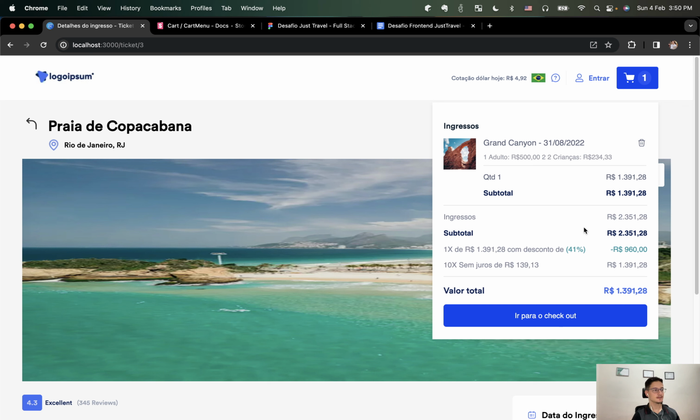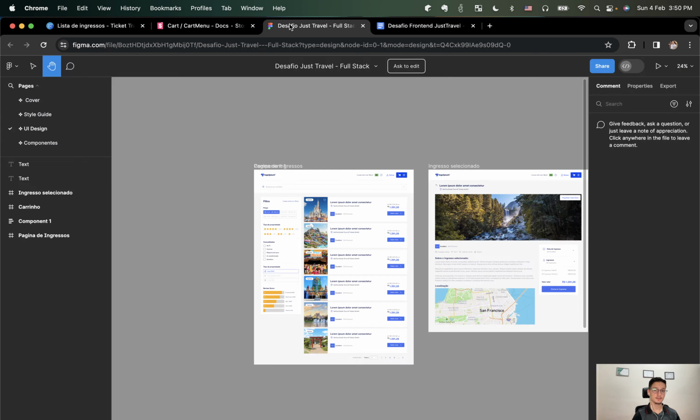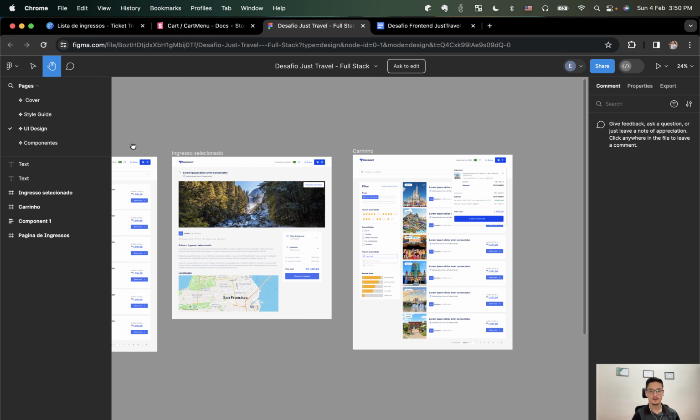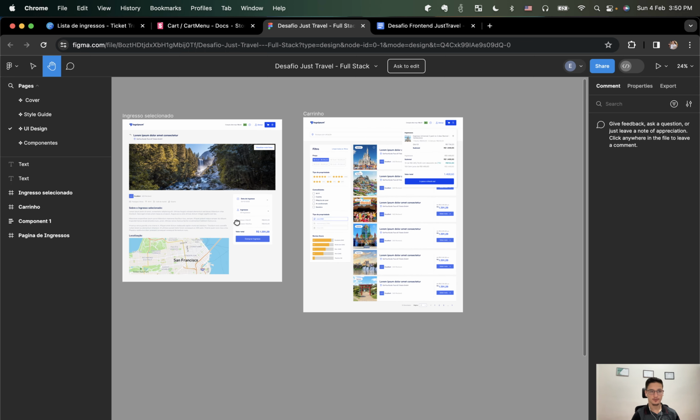And that's it. The platform was built following the mockup provided by Just Travel. I followed it as closely as I could, and I think it's following correctly.